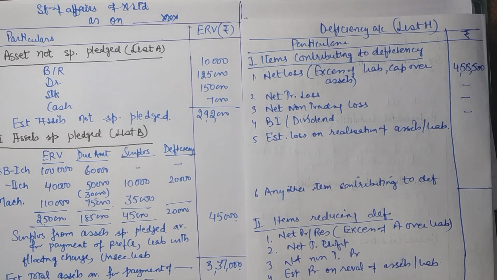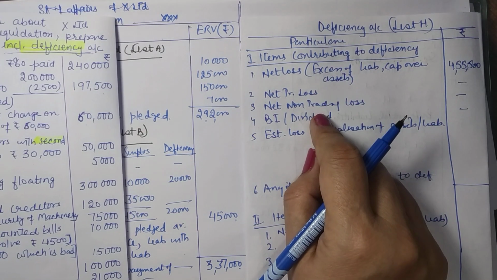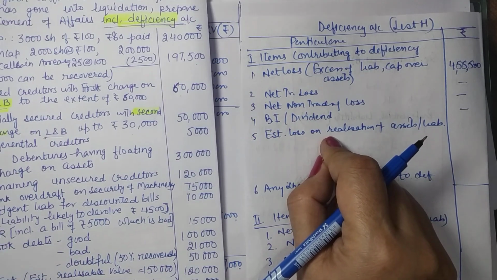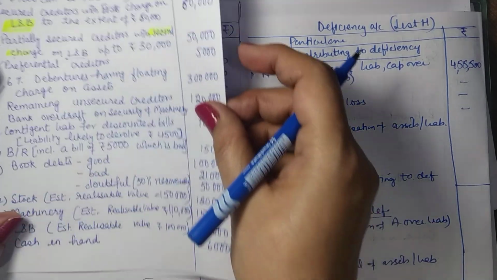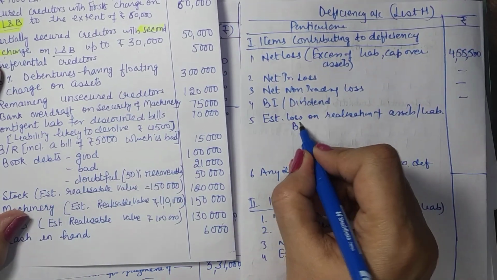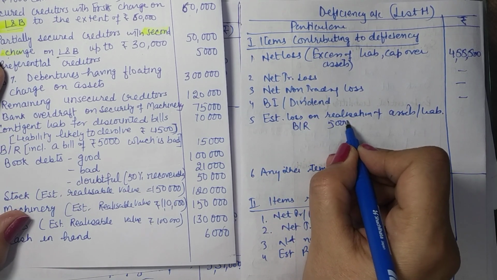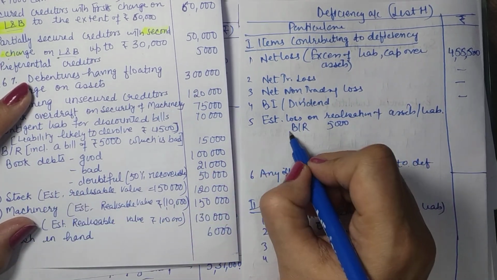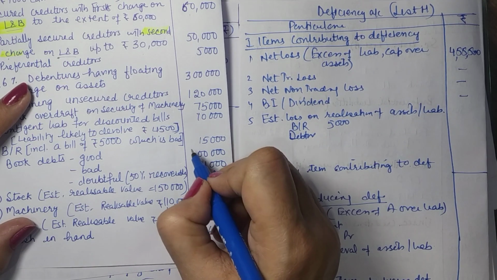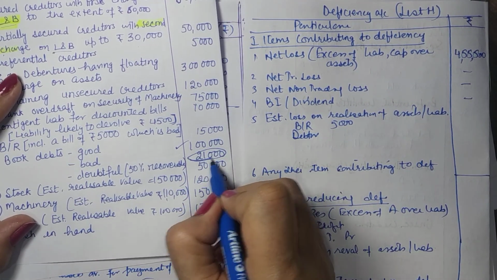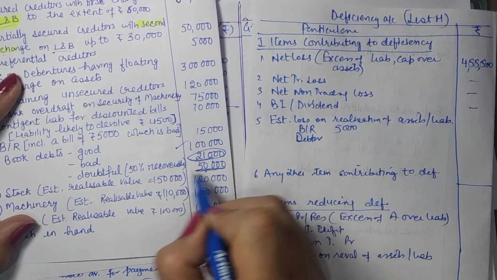Now consider the profits and losses arising herein. These informations are not given. No loss on realization of assets. So take up assets one by one. Bill receivables were including 5,000 rupees bad. It will be coming here. In case of debtors, you recovered this much. This you could not recover, and herein also you recovered 50%.